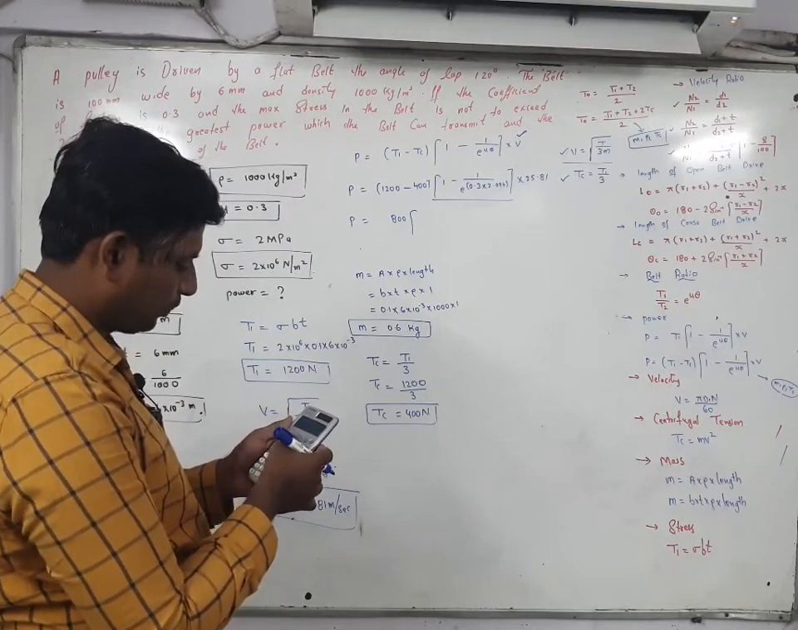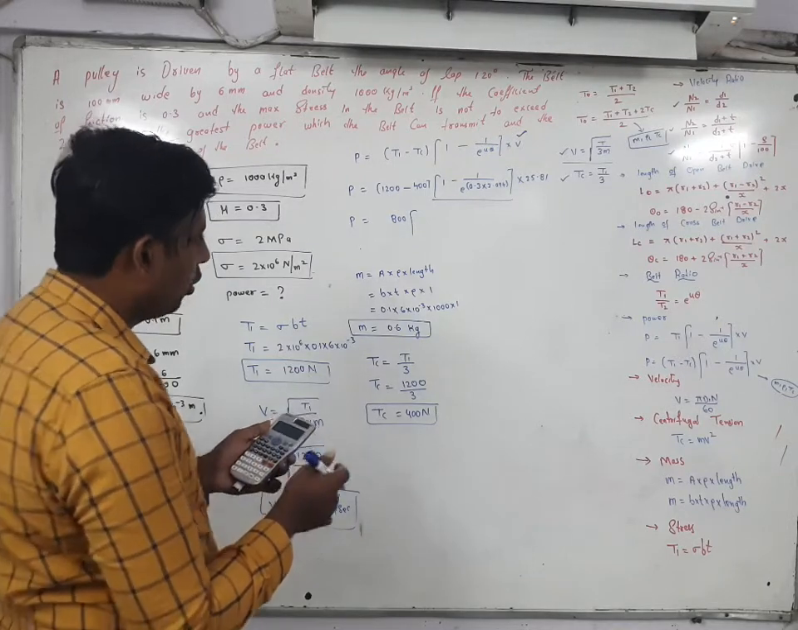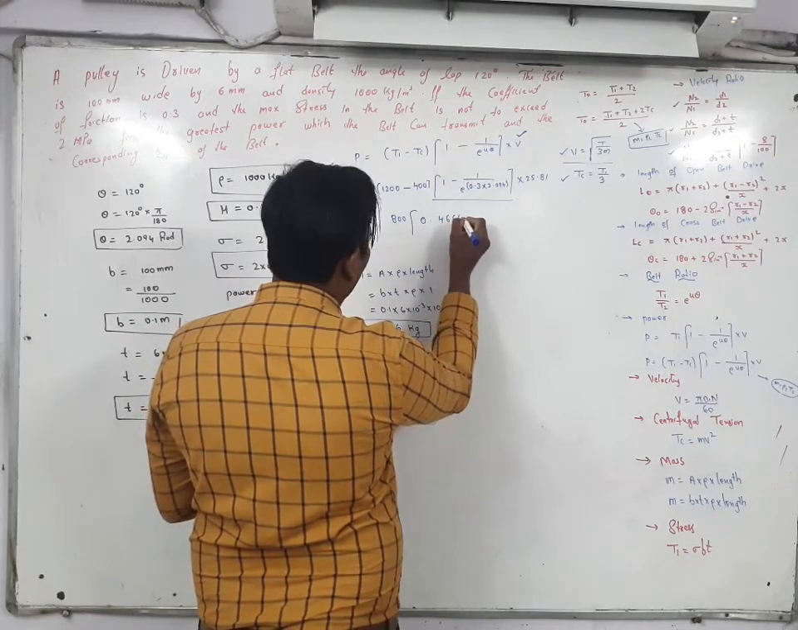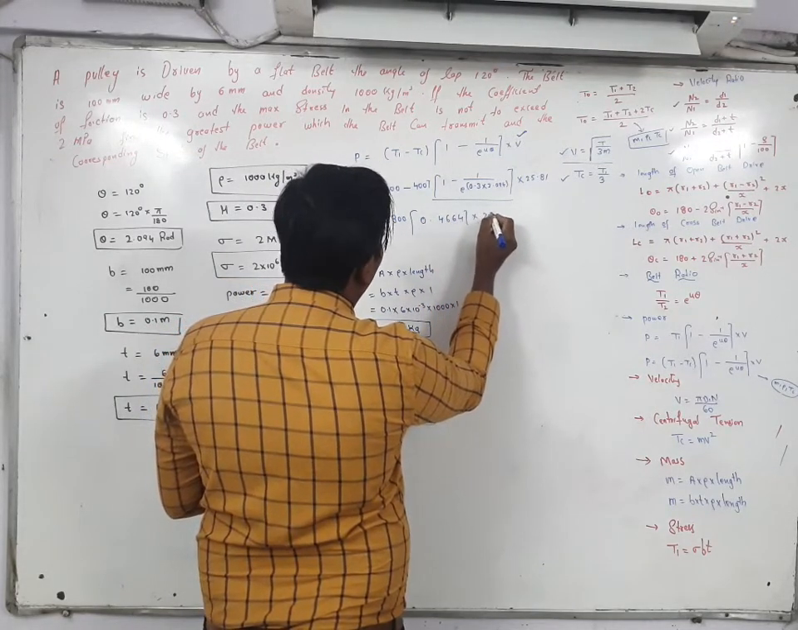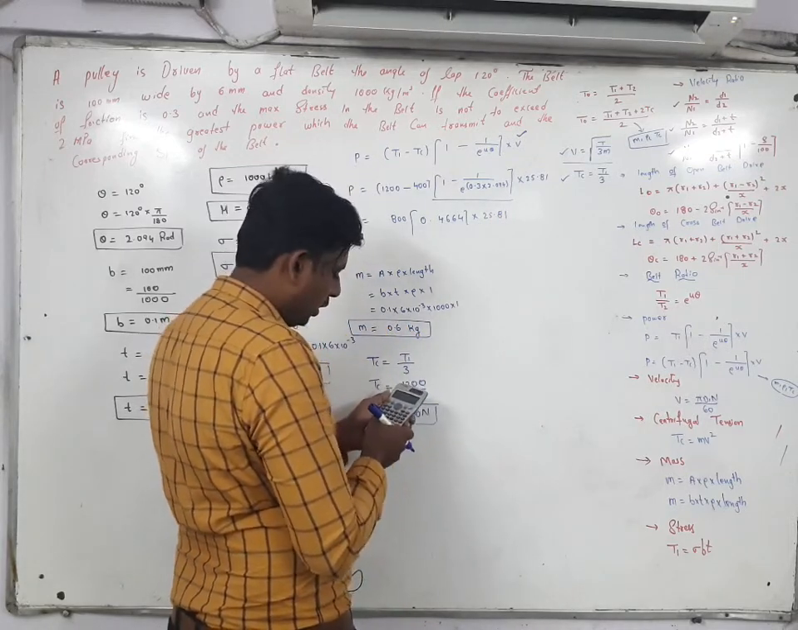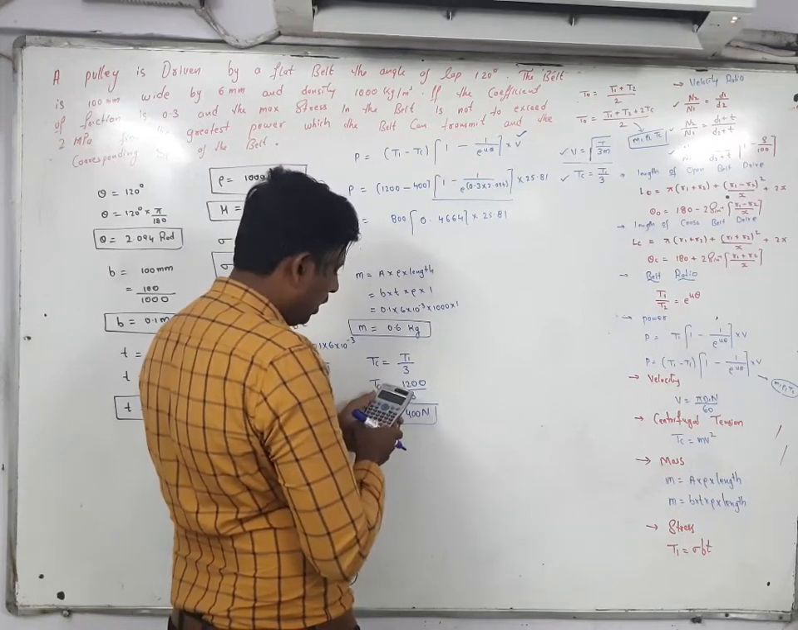2.094. So here you will get some answer. 0.3, 0.4664, then into 25.81, answer into 25.81, so answer into 800.